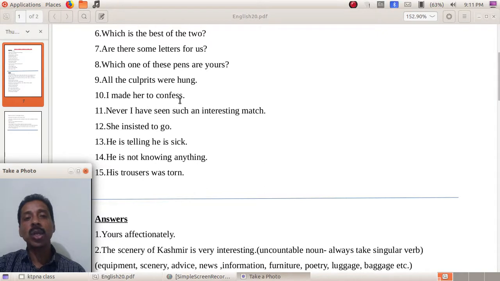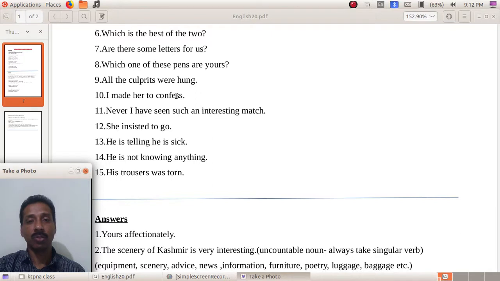I made her to confess. We cannot use to here, because while we use make someone do something, it is in the meaning of force someone to do something. That expression after make her or make someone should be a bare infinitive.